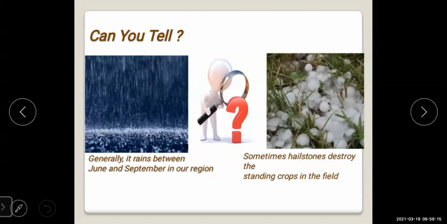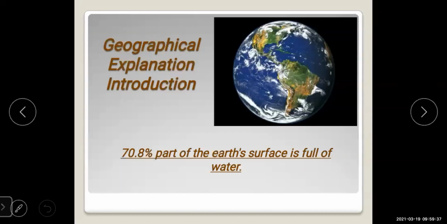All these are the points which we are going to study in this chapter as a revision. Then sometimes hailstones destroy the standing crops in the field. Because of the hailstones, the crops in the fields are destroyed. Then why don't we get hailstones frequently? These are the questions we are going to clarify in this chapter. So we have a small introduction of this chapter.